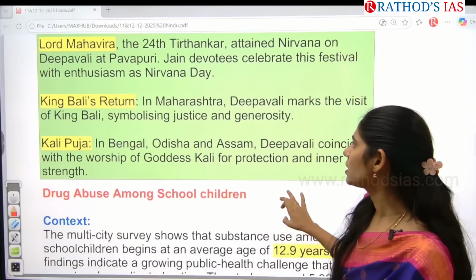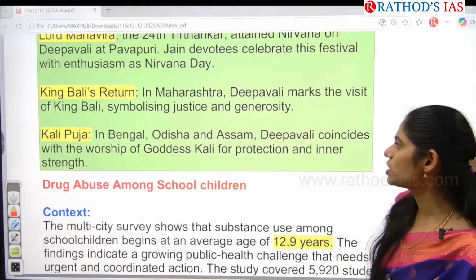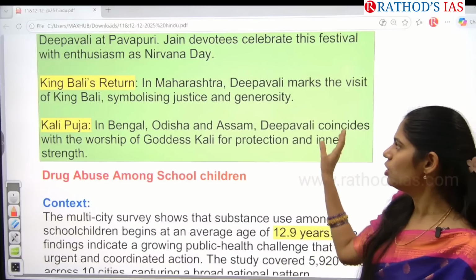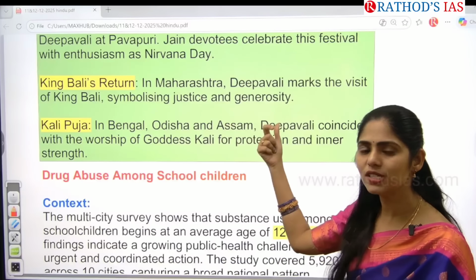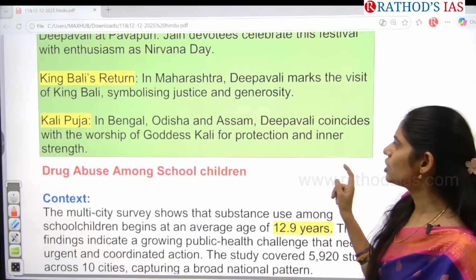And the next one is King Bali's return. In Maharashtra, Diwali marks the visit of King Bali, which symbolizes justice as well as generosity. So because of this visit of King Bali, Maharashtra people celebrate this Diwali.